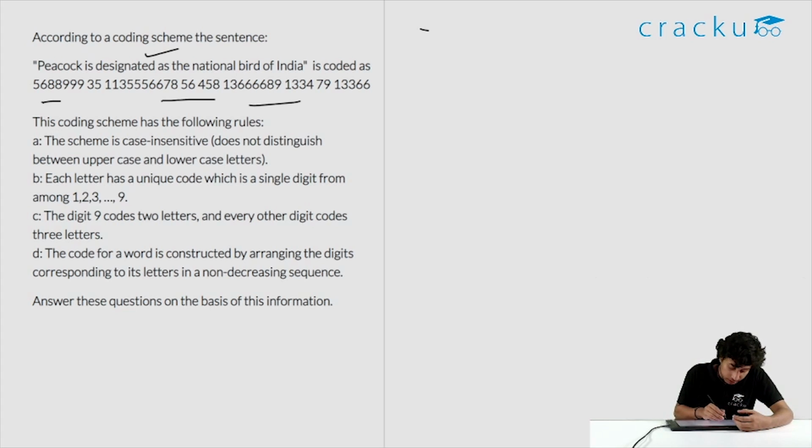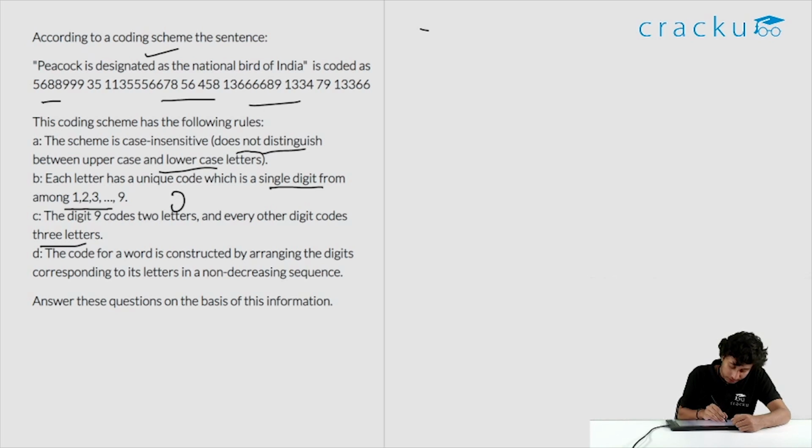So let's look at the conditions. The coding scheme has the following rules. The scheme is case insensitive, it does not distinguish between upper and lower case letters. Each letter has a unique code, which is a single digit from among 1 to 9. The digit 9 codes 2 letters and every other digit codes 3 letters. So they have given this as well.